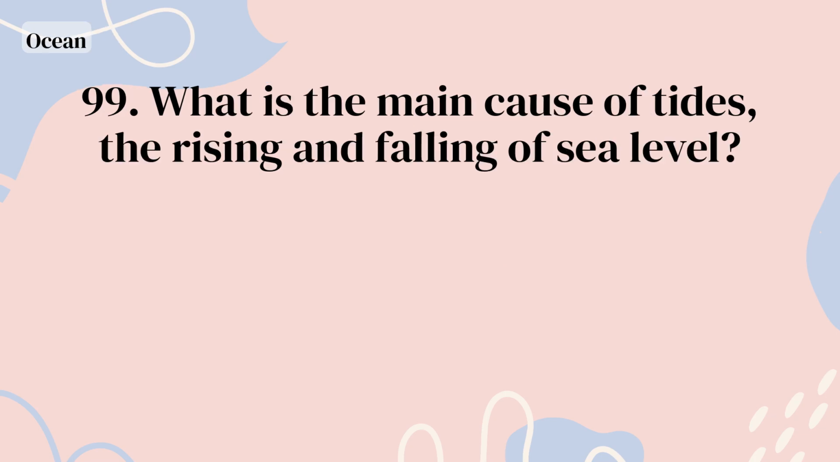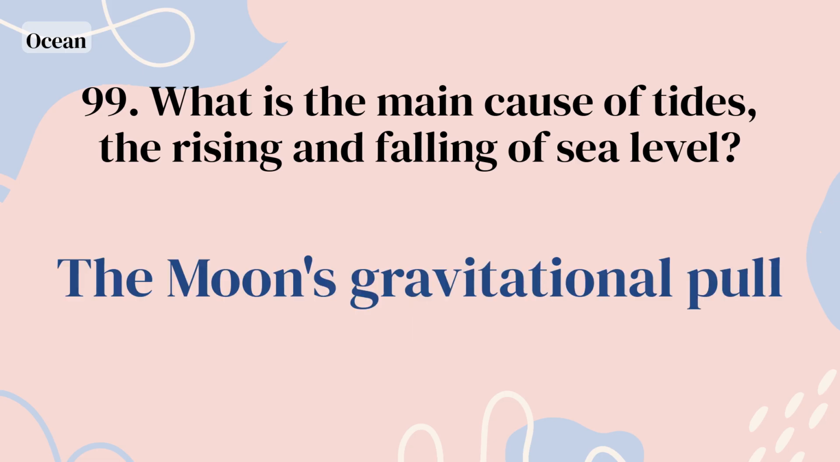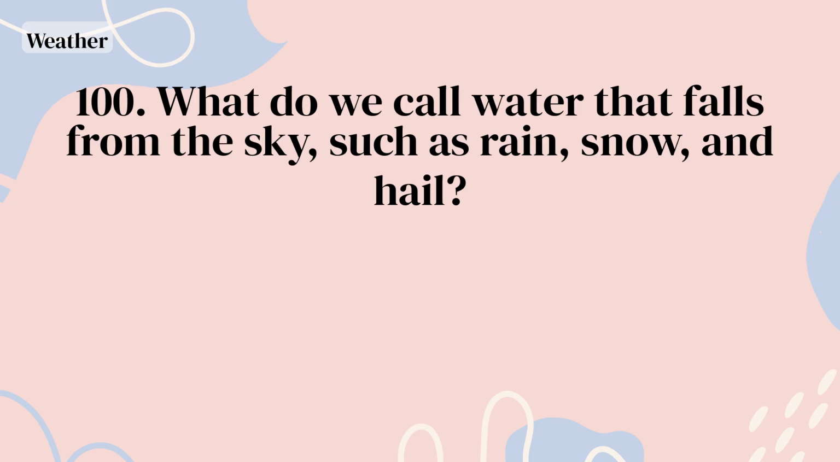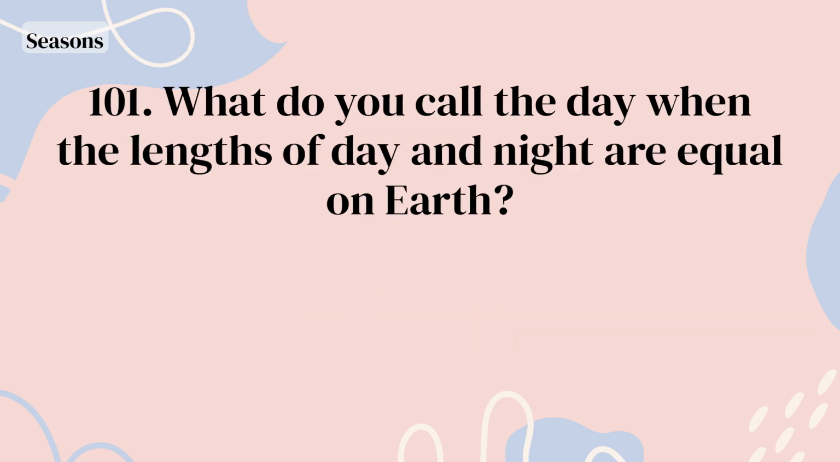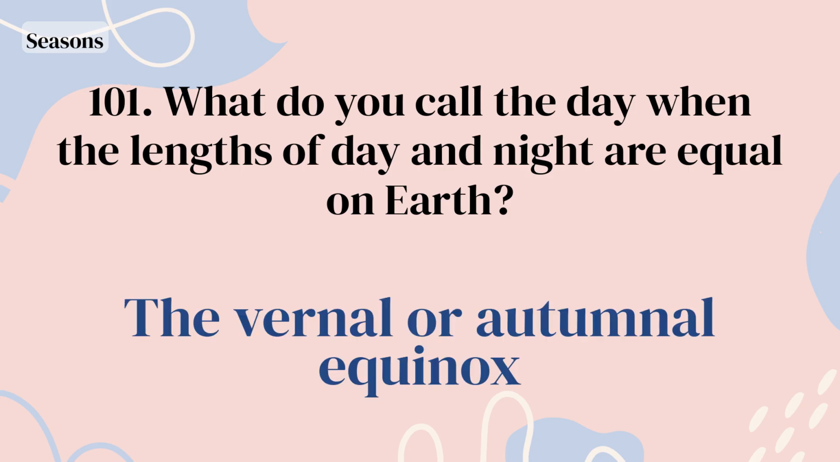Mitochondria. What is the main cause of tides, the rising and falling of sea level? The Moon's gravitational pull. What do we call water that falls from the sky, such as rain, snow, and hail? Precipitation. What do you call the day when the lengths of day and night are equal on Earth? The vernal or autumnal equinox.